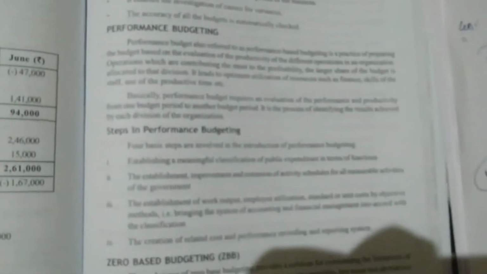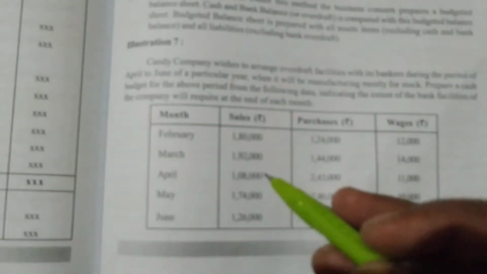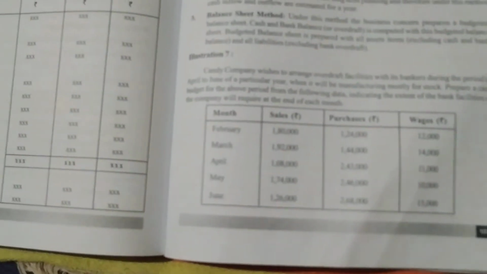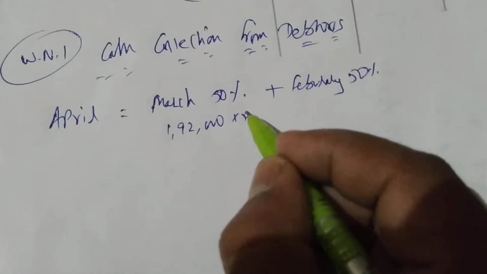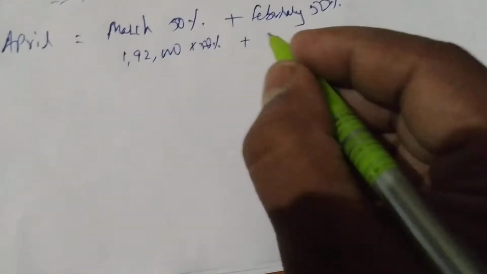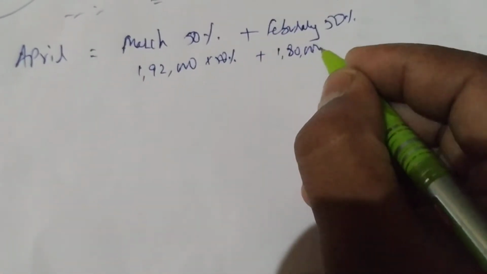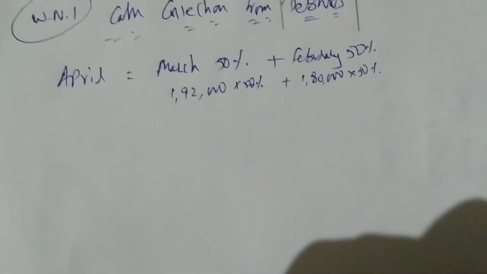So March month, how much is sales? March month sales is 1,92,000 into how much percent? 50%, plus February 1,80,000, 50%. In the question it is said 50%, so we take 50%.